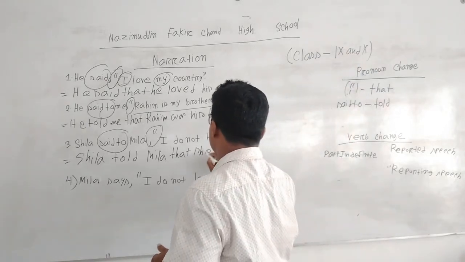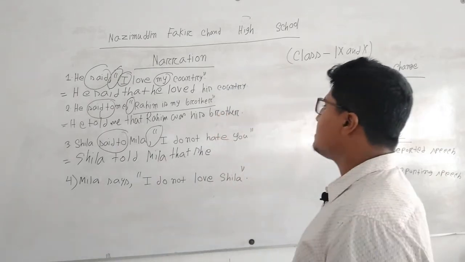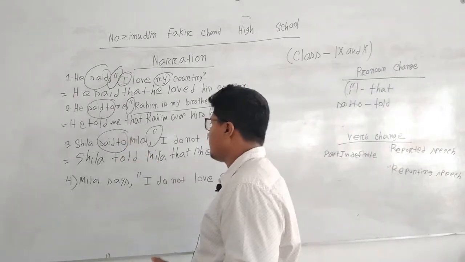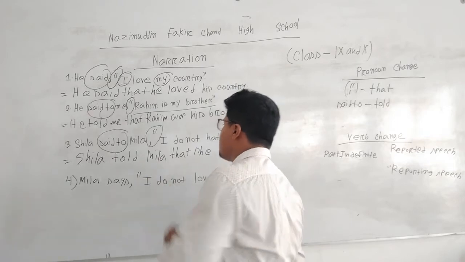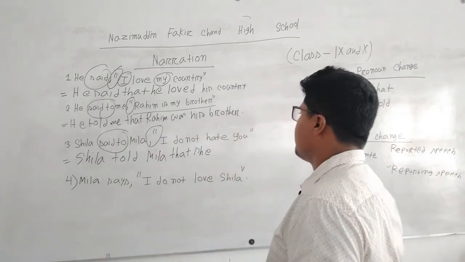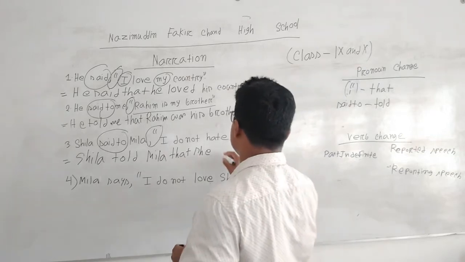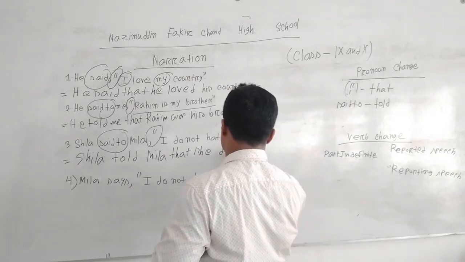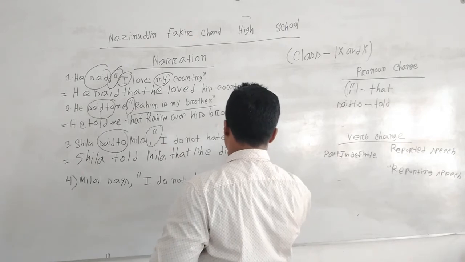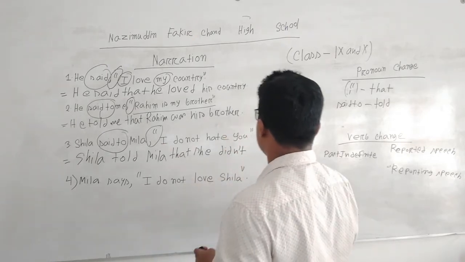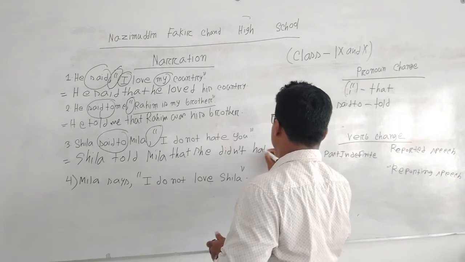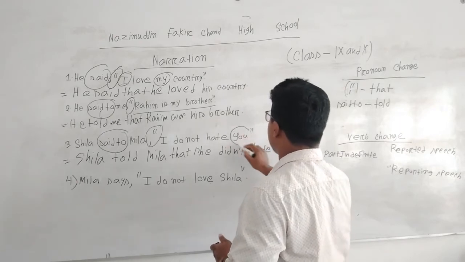That she, here the sentence is a past form. As we are watching, here is "said to," so it will also be past form. Sheila told Mila that she didn't.